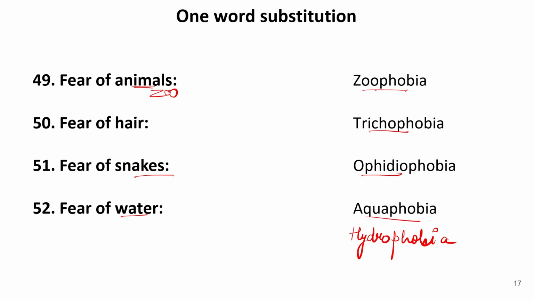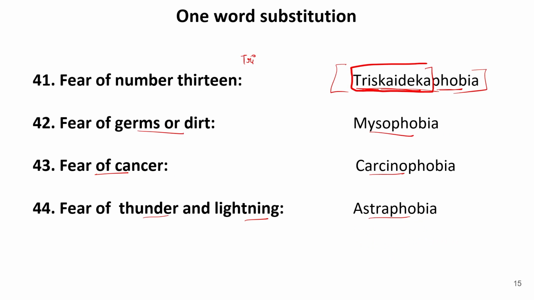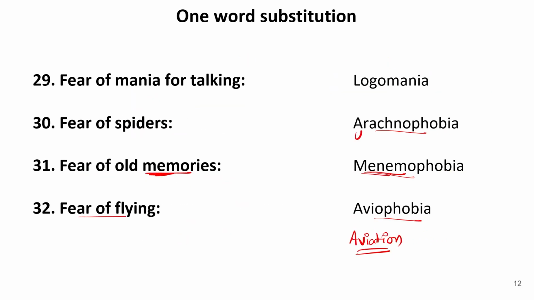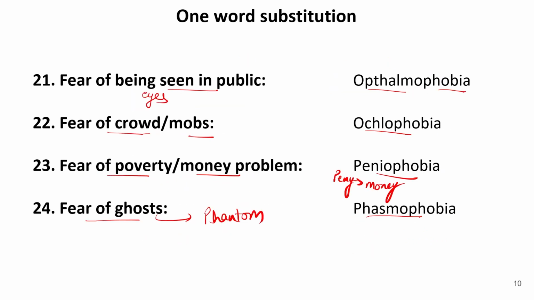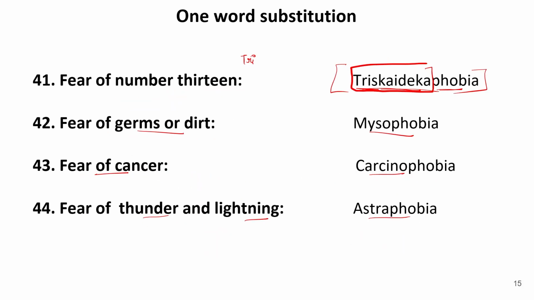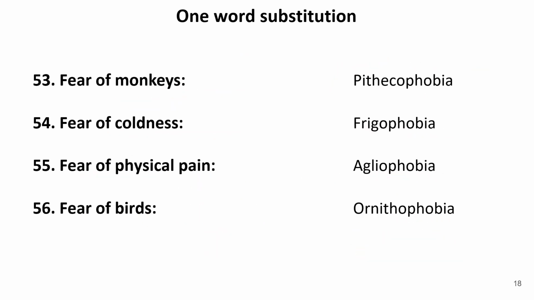For example, when we learned this word, ophthalmophobia, there are many more words as well. For example, there is scaptophobia, and there are several words as well. So there can be various synonyms of these words as well. So now let us move further.